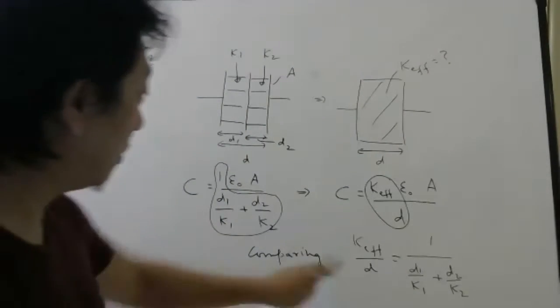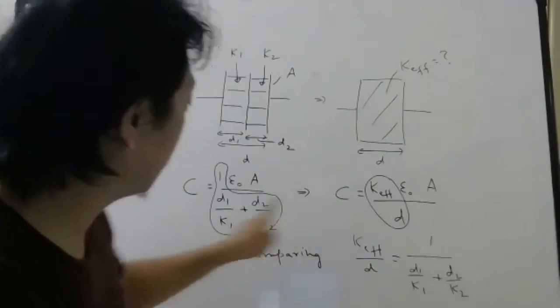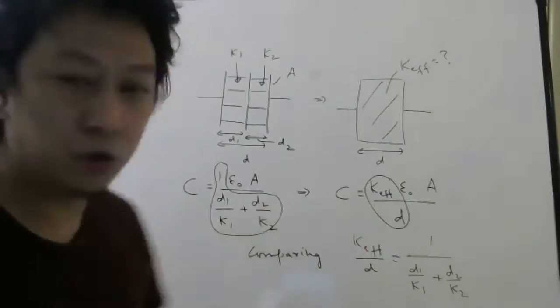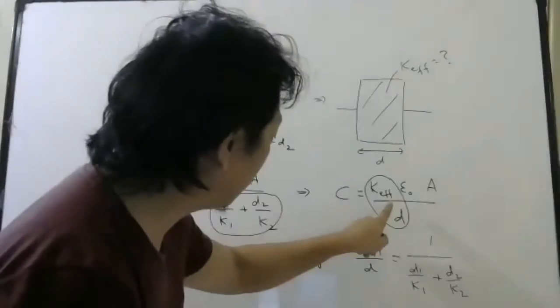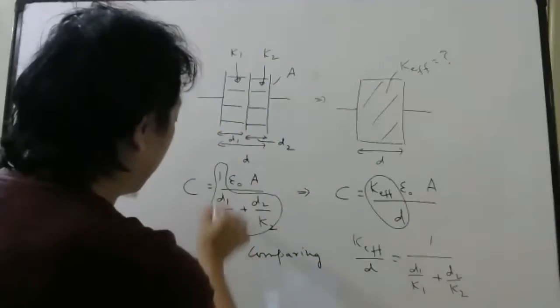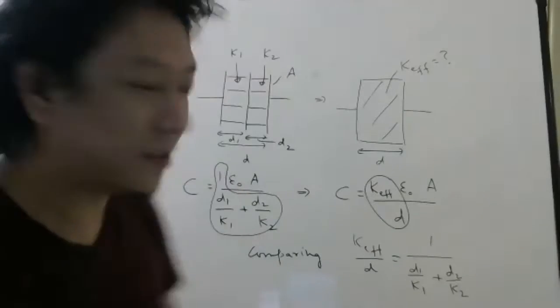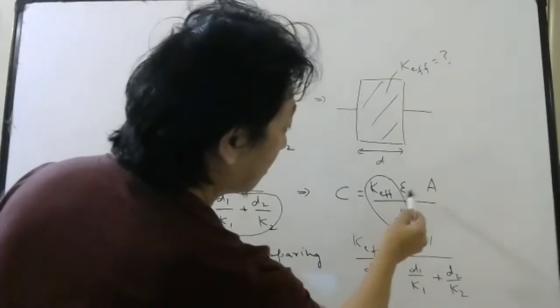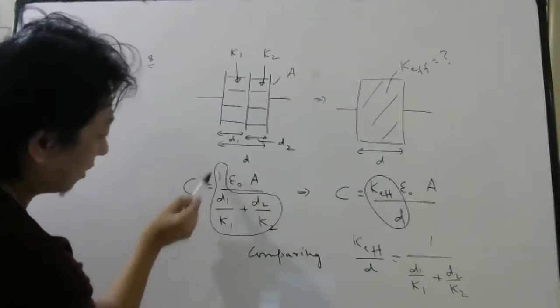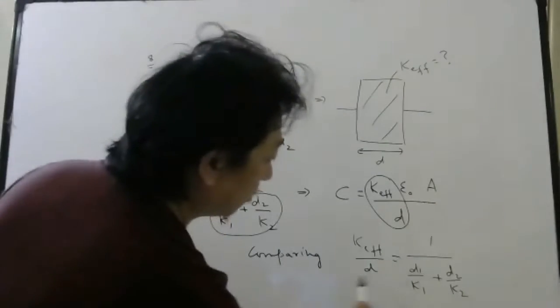Okay, students, you understood, right? Just compare these two, or you can divide this and this. You do whatever you want. Either you can divide, or you can equate, or you can just compare. If you just compare, it will be very simple. In front of epsilon naught A, what is there? This. In front of epsilon naught A, what is there? 1 by this. So those two should be equal.